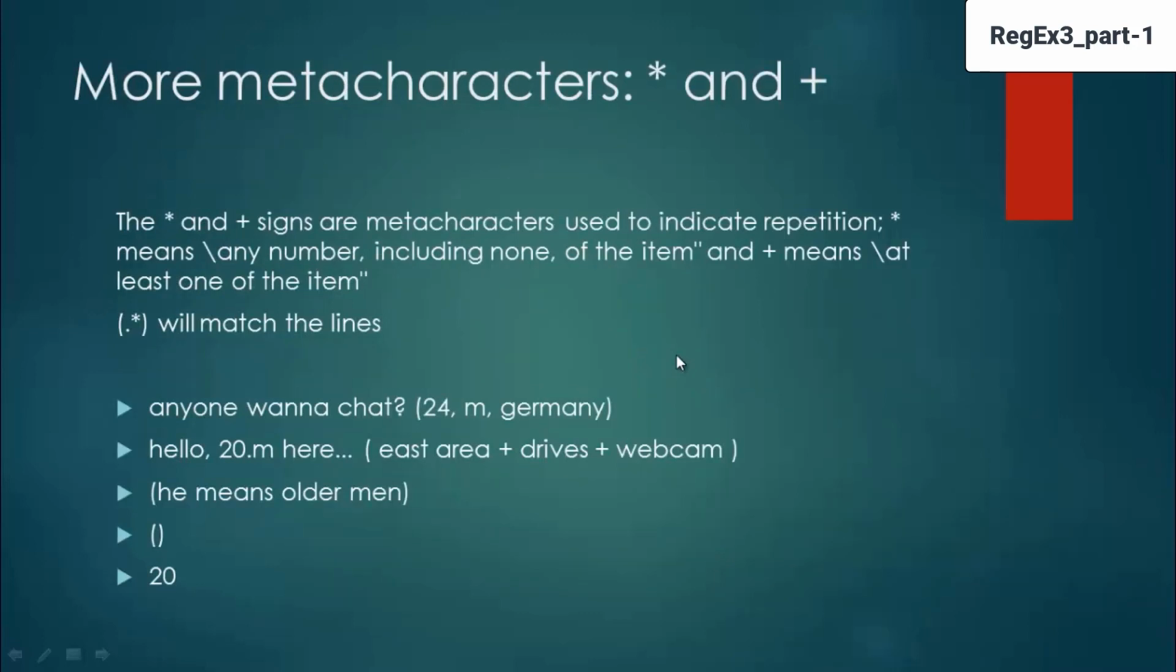There are many more meta characters in the R programming language. What are those? Like star and plus.